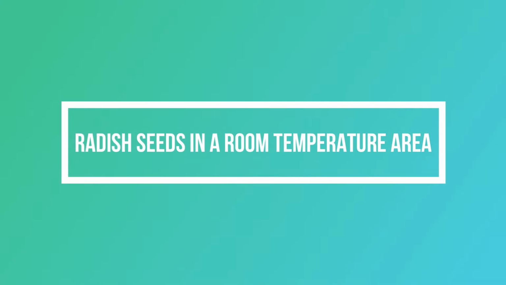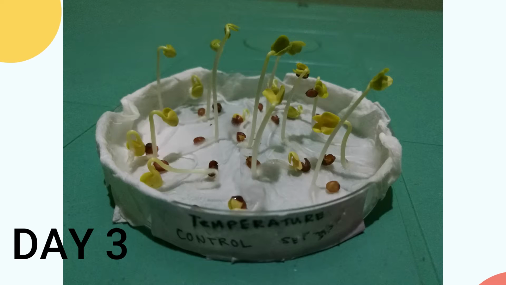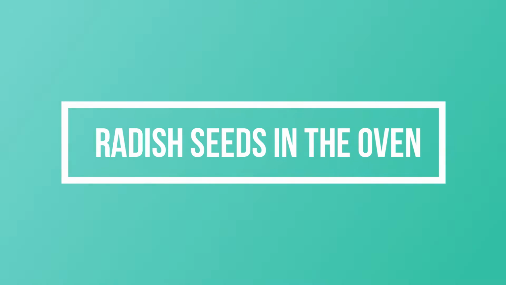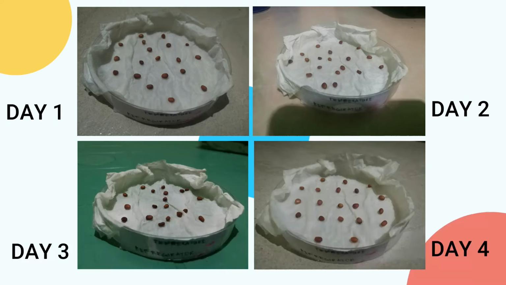After 6 days of observation of the radish seeds, the control setup that is placed at room temperature starts germinating on day 1 and completely germinates the 20 radish seeds on day 4. As for the radish seeds placed in an improvised oven, it showed that 3 radish seeds start germinating on day 4 and 5 radish seeds on day 6. While the radish seeds placed in the refrigerator only expanded on day 2 but did not continue to germinate.